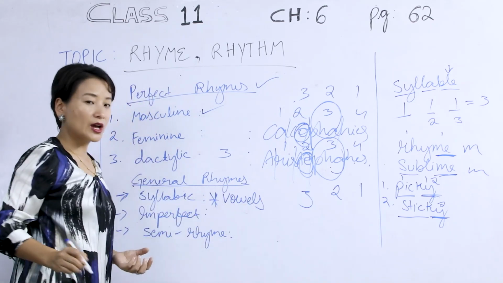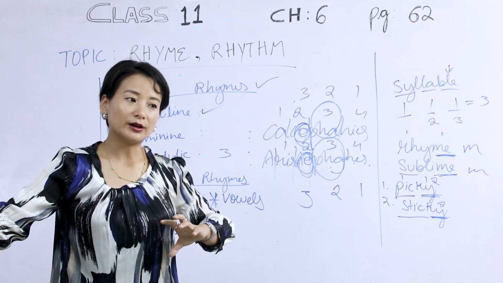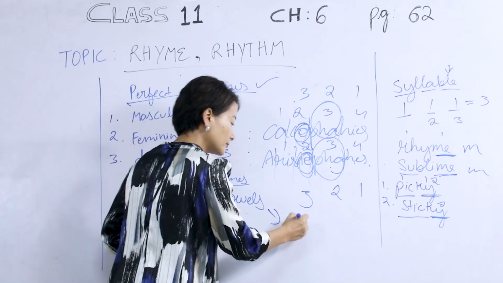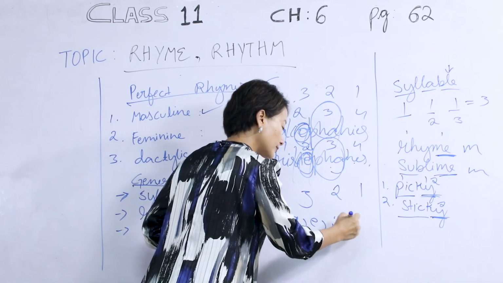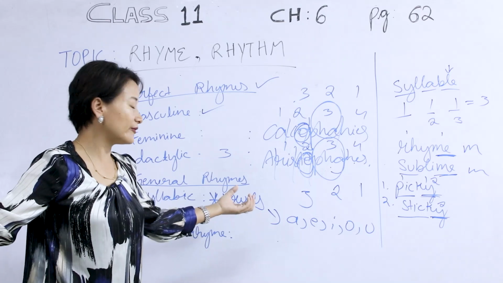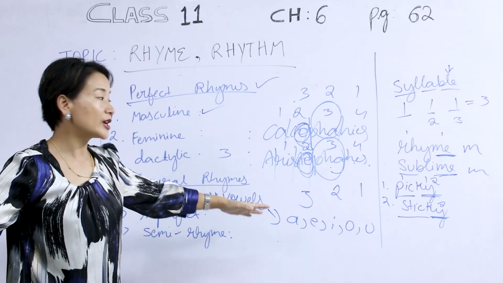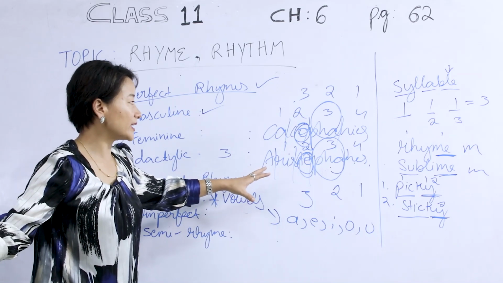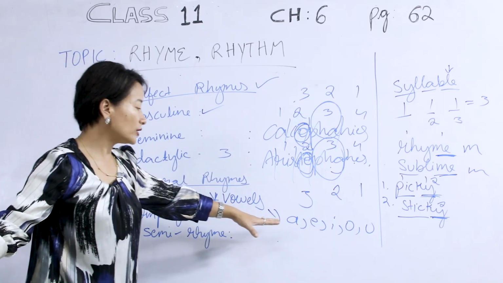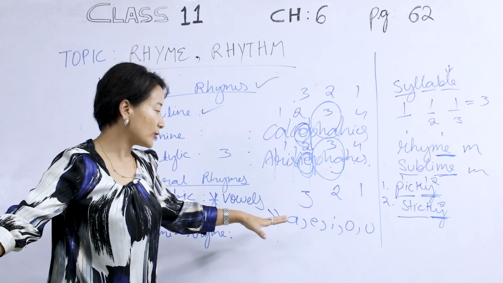Let me put it in that way. We do not have the same vowels. I'm sure now you are able to differentiate between the consonants and the vowels. We know that the vowels are A, E, I, O, U, and we go according to the sound of the vowels. Keep that noted, because if we are not going according to the sound of the letters, we would make mistakes when we are coming to the understanding of rhyme here, because all the letters do not represent the same sounds that is usually expected. That is what we have here.